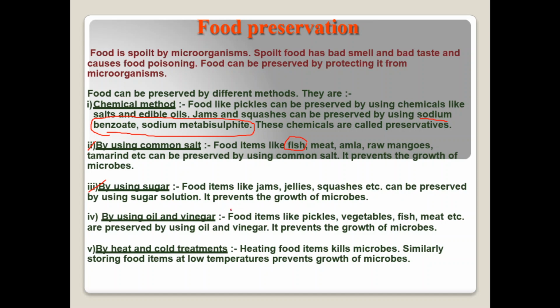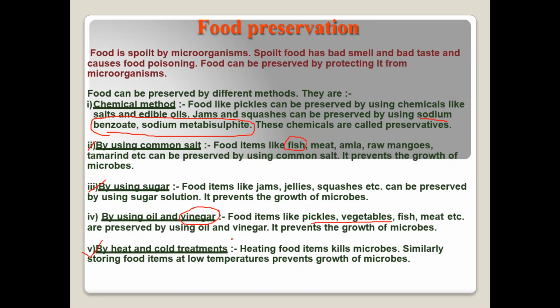The next one is we use oil and vinegar. Remember, another name for vinegar is acetic acid. In pickles we use vinegar and oils also. In preparing non-veg, sometimes chefs also use vinegar. All these methods help us to prevent the growth of microorganisms.